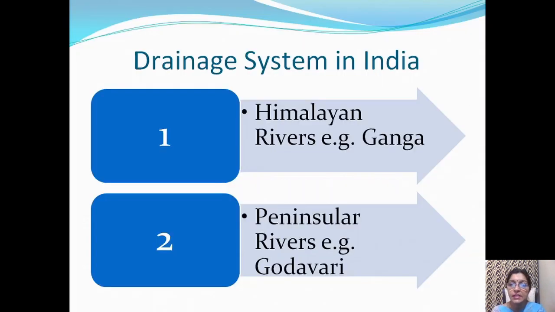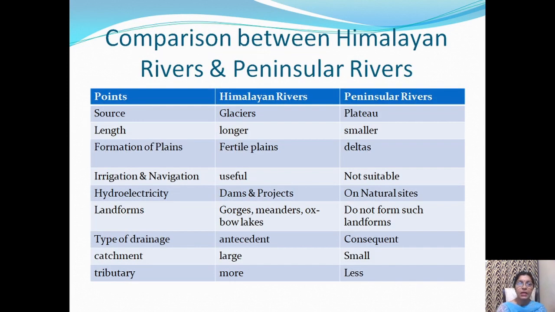The drainage system in India can be divided into two parts, Himalayan rivers and peninsular rivers. The rivers which flow above the Tropic of Cancer and have their source in the Himalayas are known as Himalayan, and the rivers which flow below the Tropic of Cancer are peninsular rivers. The main part of the chapter is the comparison between Himalayan rivers and peninsular rivers.